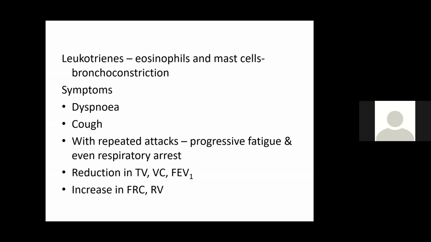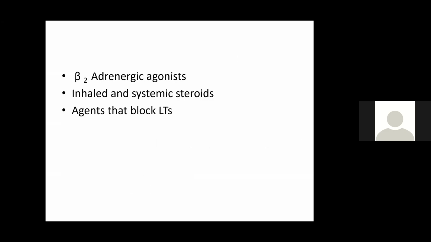So what are the things we see in the pulmonary function test? Reduction in tidal volume, vital capacity, and forced expiratory volume in first second. So it's an obstructive type of disease. That is why FEV1 is decreased. Increase in functional residual capacity and residual volume. Why is there an increase? Because it's not able to exhale properly, so air remaining in the lungs becomes more.